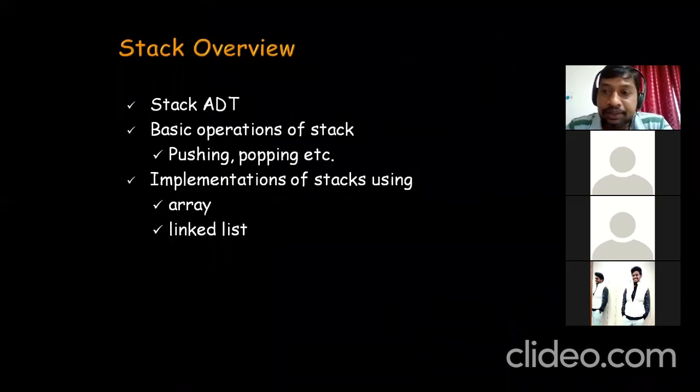So this is the presentation outline of this class. First we will see what is stack and the basic operations that we can perform on stacks like pushing and popping, and how to implement this data structure. Okay. So in fact, any data structure can be implemented either by using arrays or by using linked list.